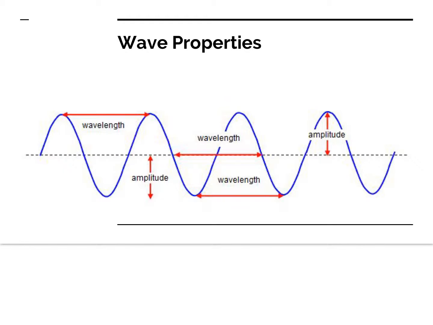On a transverse wave, however, wavelength goes from either crest to crest, trough to trough, or right in between. This lowest point is called the trough of a wave, kind of like a trough that pigs eat out of. They're shaped like this, so that bottom point is the trough. This top part is called the crest. We're also going to bring in what we call amplitude of a wave.